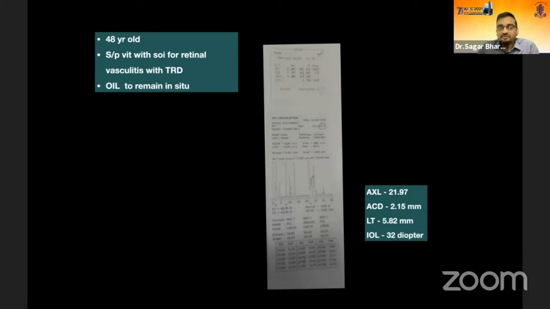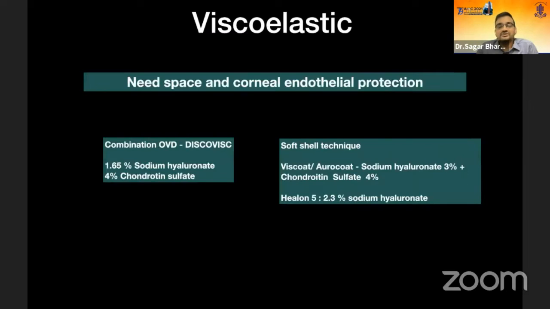So these were the parameters of the patient. Axial length was around 21.97. Anterior chamber depth was 2.15, so a very, very shallow anterior chamber, with a lens thickness of almost 5.82, which was a total cataract. According to the A-scan biometry, we were getting around 26 as an emmetropic value. We chose 32 diopters because there was oil in situ.